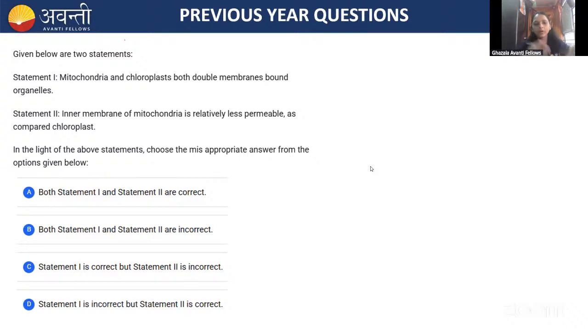Read once again. Whenever you are getting confused in this type of statement-wise question, you have to think once again. What are the things that take place in the mitochondria? In the mitochondrial inner membrane, you've seen that ATP synthesis takes place. Yes or no? The ions permeate easily, more permeable actually. The mitochondrial inner membrane is more permeable than that of the chloroplast. Now you can tell me which is correct. Yes, Sai Charan, very good.